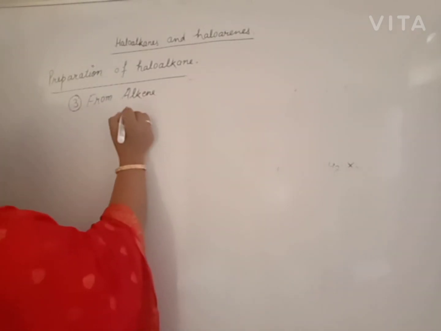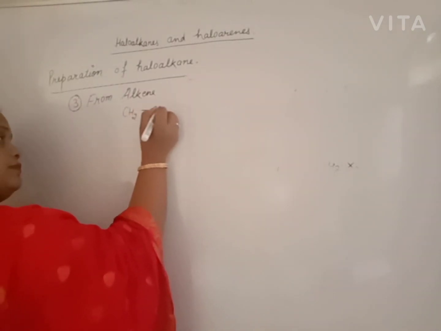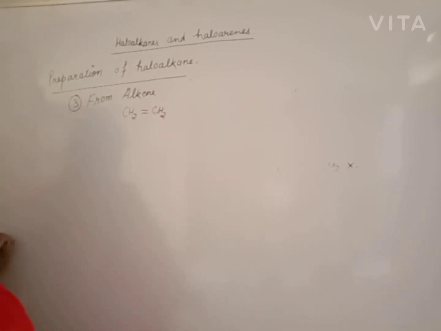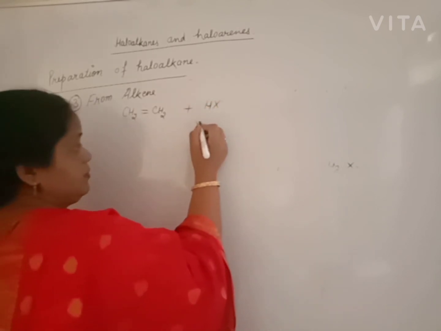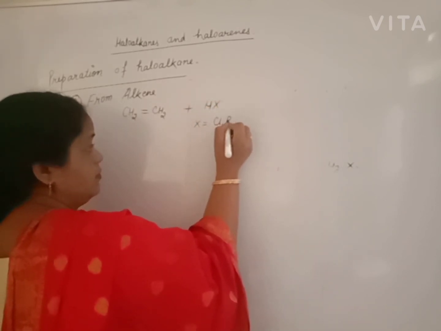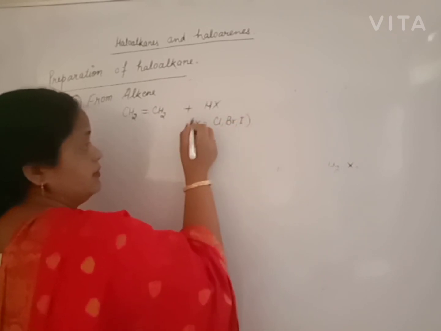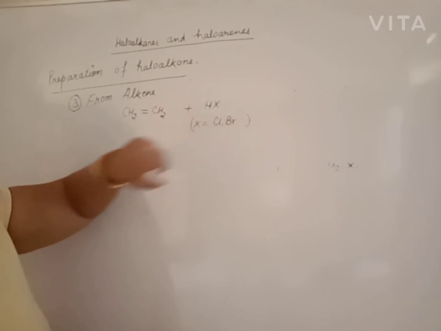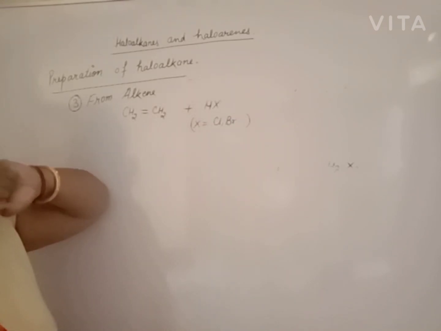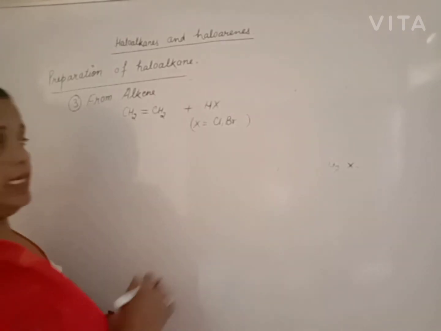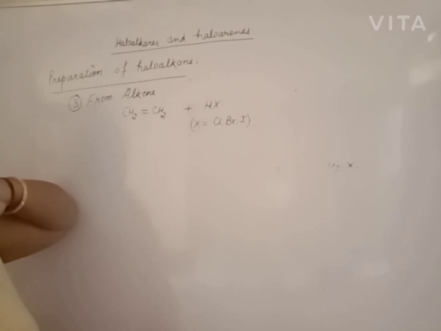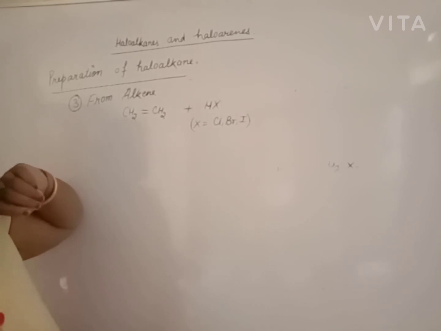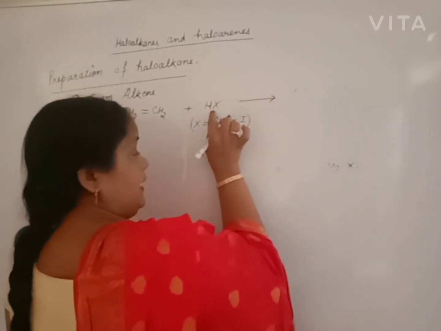Beta, we have alkene. Suppose we have symmetrical alkene, and we will add hydrogen halide. This X may be chlorine, bromine or iodine. Iodine is also used in less quantity. Beta, this X may be fluorine, chlorine, bromine or iodine. Fluorine is not used because HF is corrosive towards glass. Addition reaction takes place.